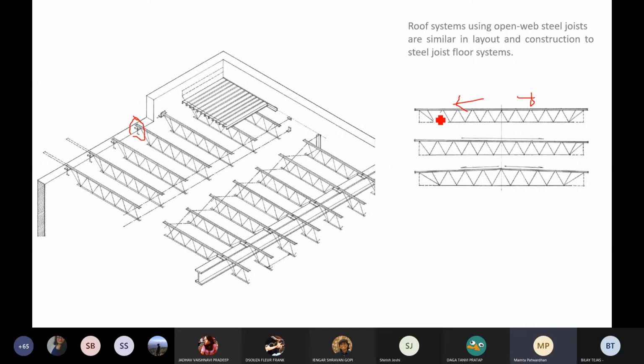So the slight slope is achieved by the sizes of the members. There is a slight difference in the size of the member which allows for that slope. Here there is a very distinct slope that I can see.